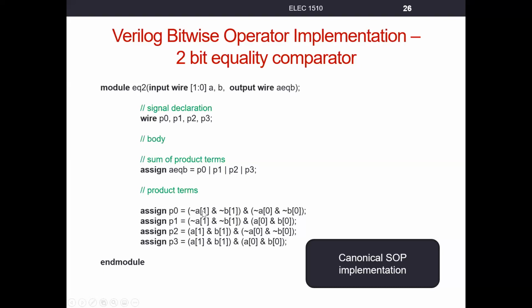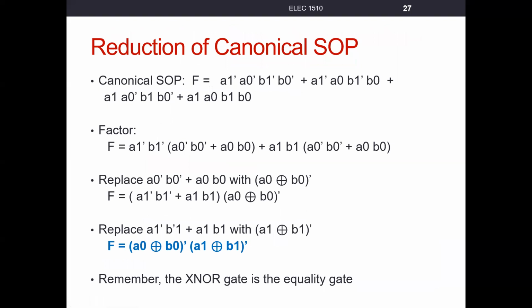If there's a change on the input signal A1, that change will be reflected in the signal P0. As soon as that change is reflected there, that change is reflected here in the hardware. These are called wires, so you can just think of these as wires connecting this to each other, right? And so that would be our canonical sum of products implementation for a 2-bit equality comparator. It's getting a little bit lengthier, right? All right. Let's go take a look at that canonical sum of products.